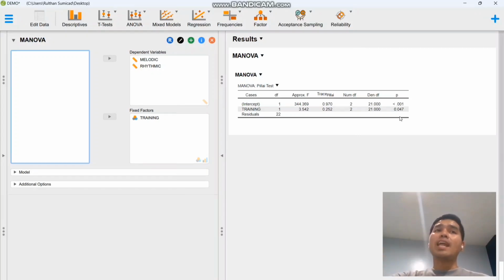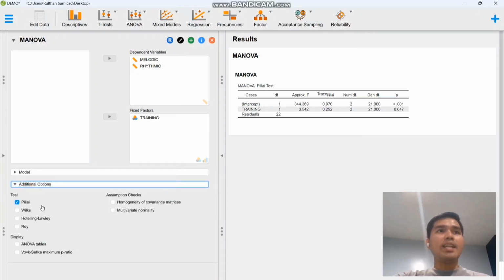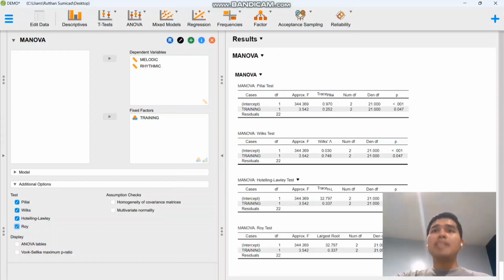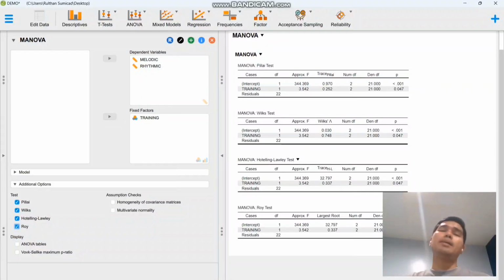As we rejected the null hypothesis, we can also have additional options here. If we would like to include the three other multivariate tests, we just click the additional options, and then you go. We have Wilks, Hotelling's Lawley, and then the Roy. So it's basically the same as what the Jamovi application can perform.